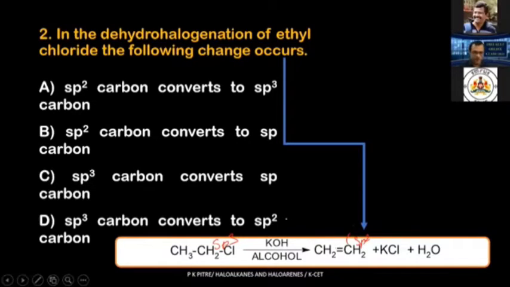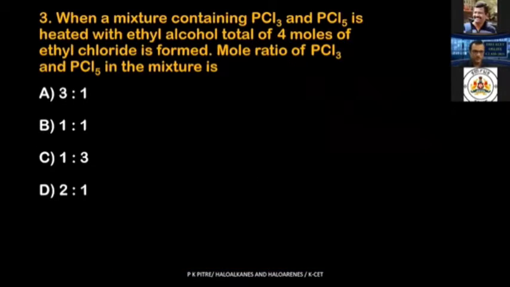So what should be your option? If you imagined it as D, then you are conceptually very right. It should be sp3 carbon getting converted to sp2 carbon. Fine. Let's move on to the next problem.